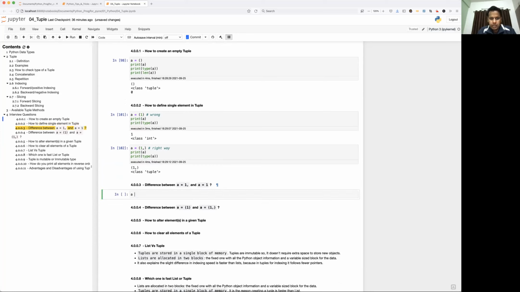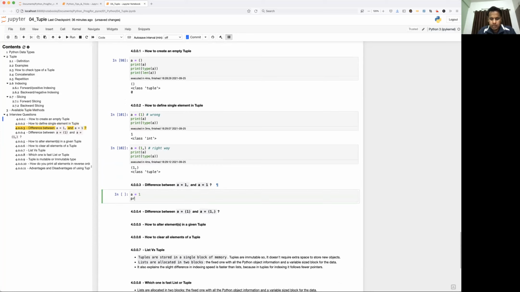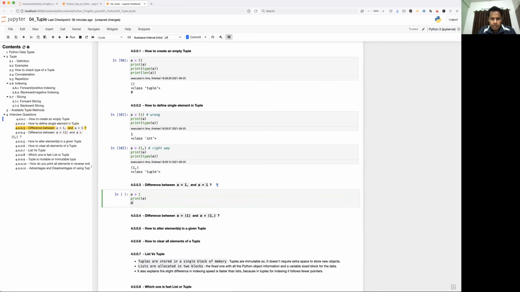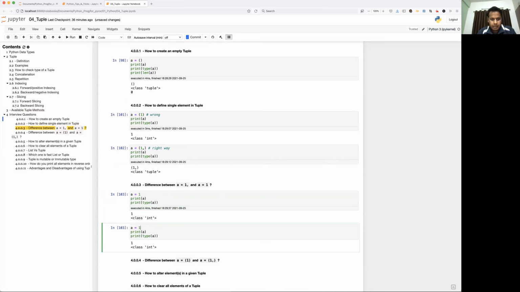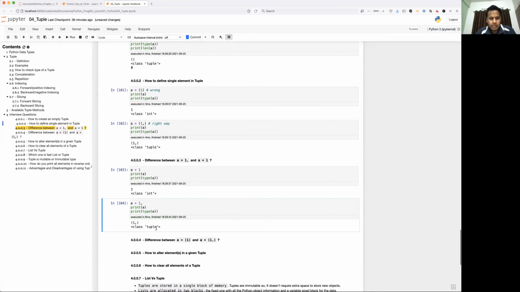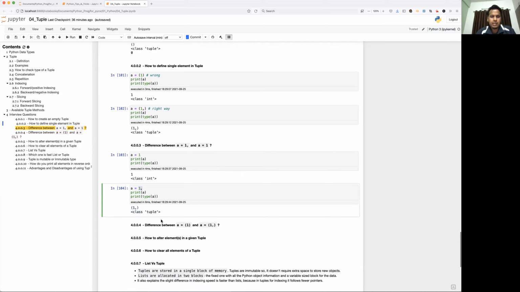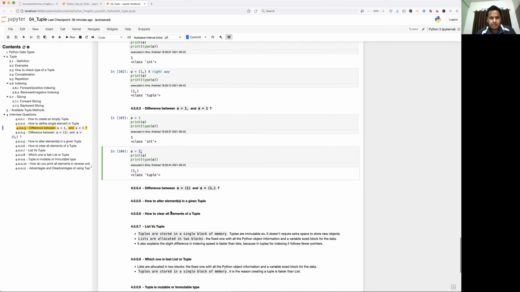So if a equal to 1, and you use the type function to get its type, see what it is giving: integer. Now if you write the same thing along with a comma, what happens? It has become a tuple because it is following the rule for defining a tuple. Any single element which is ending with a comma will belong to the tuple class. This is the way to define it.